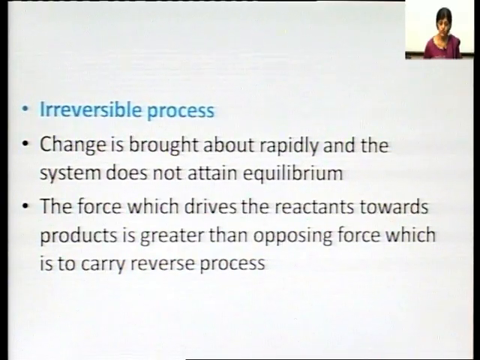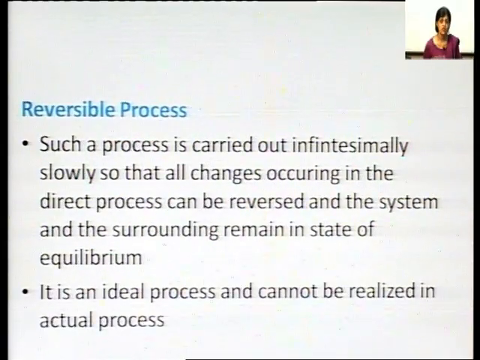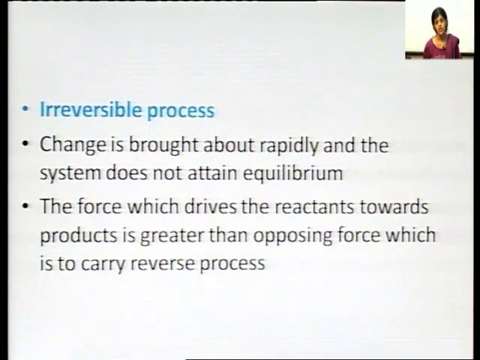So, we have two processes taking place, reversible process and irreversible process. A reversible process is carried out very slowly so that the changes occurring in the direct process can be reversed, and in an irreversible process the changes are carried out very rapidly and the system does not attain equilibrium.